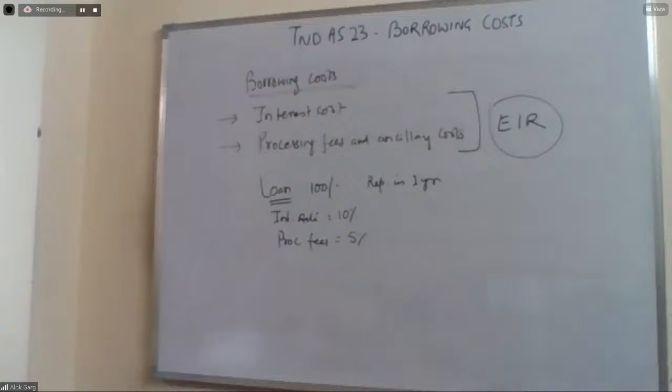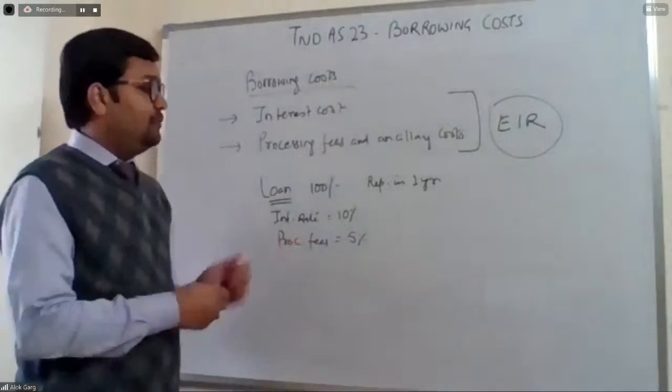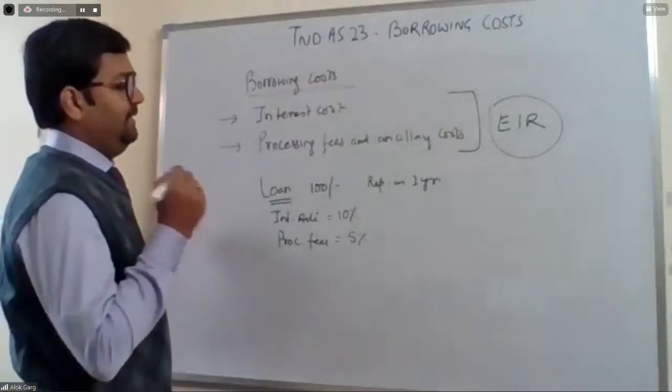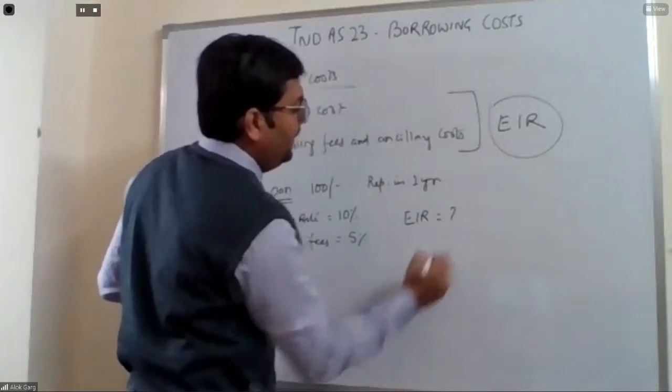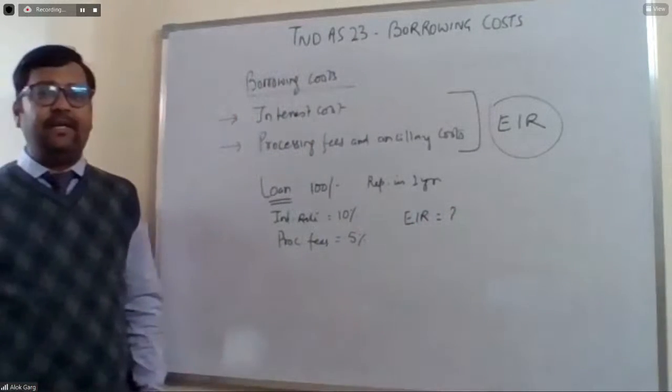Yes, Ambika. 5 rupees processing fee. In Indian GAAP, this 5 rupee processing fee we used to debit into the P&L, and we say the interest amount is 10 rupees. Am I right? But what is the effective interest rate? Interest rate is 10%, but can any of you tell me what is the effective interest rate here?